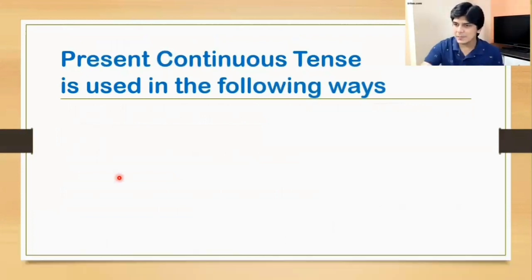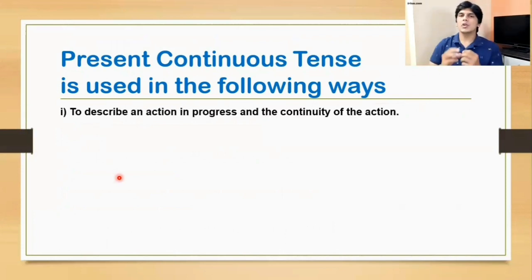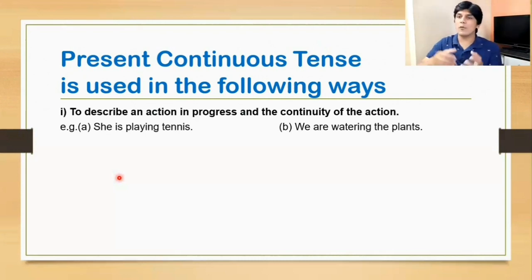What are the ways? First is to describe an action in progress and the continuity of the action. Means any action that is happening right now, that is in progress right now. See the example. She is playing tennis, we are watering the plants. Both these sentences, both the actions are happening at present, right now. The action is in progress.